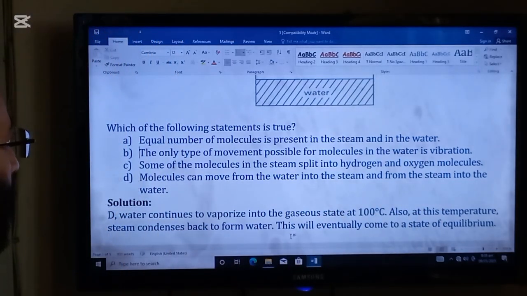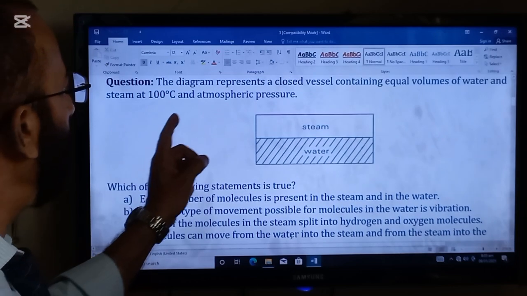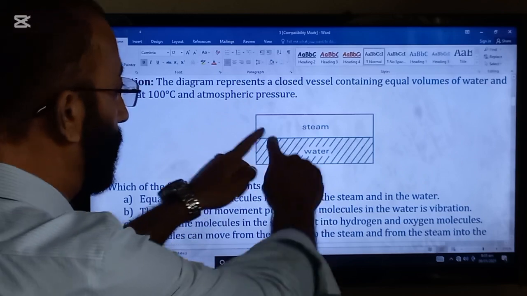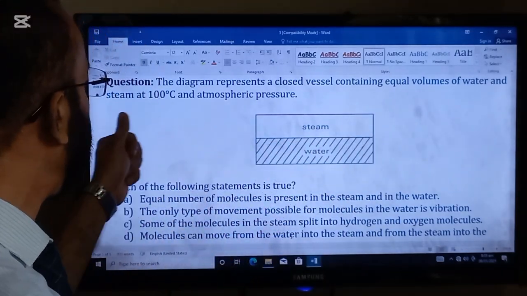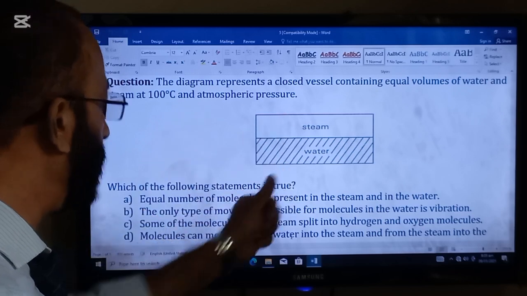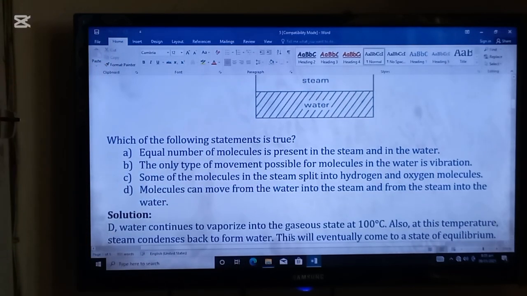So, look at the question again. Question is, the diagram represents a closed vessel. So, this is a closed vessel containing equal volumes of the water and steam at 100 degrees C and atmospheric pressure. So, D part will be the answer.